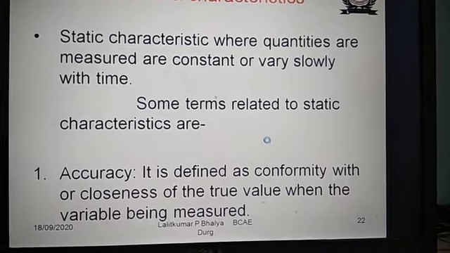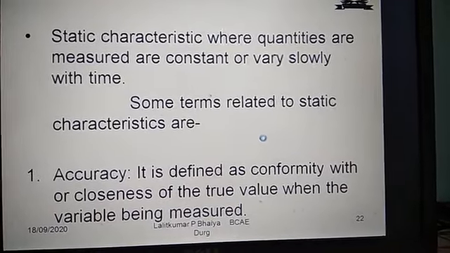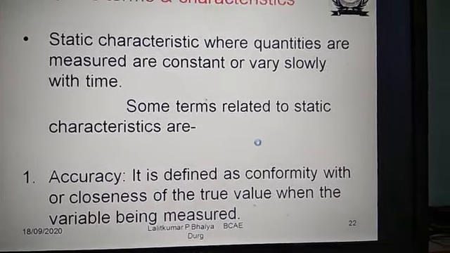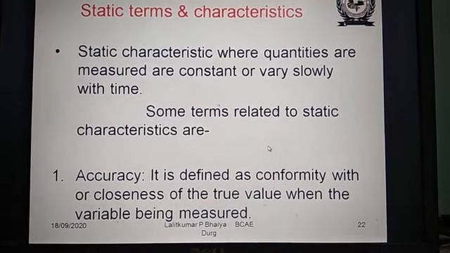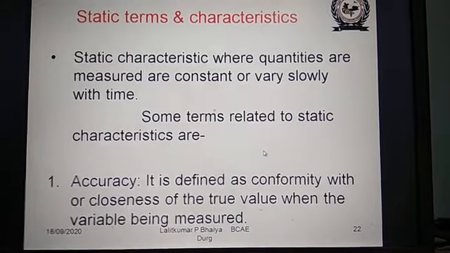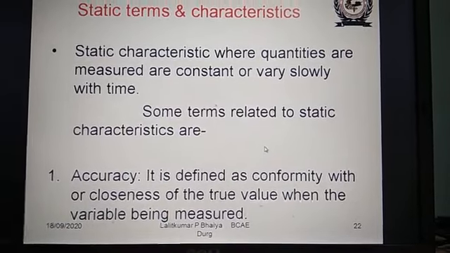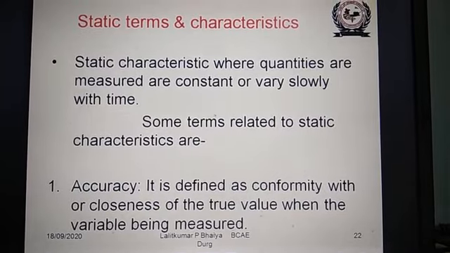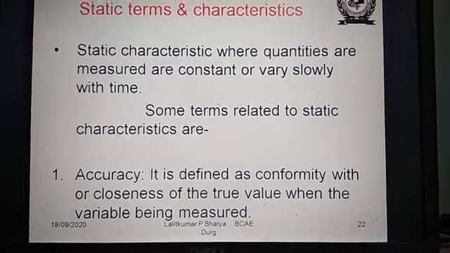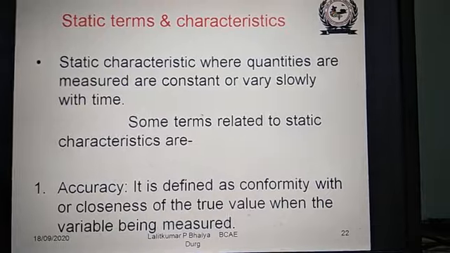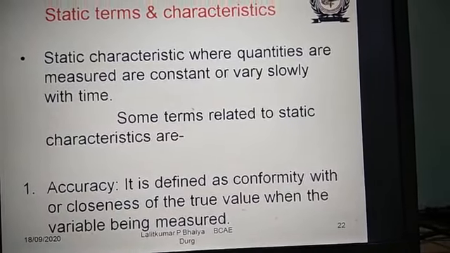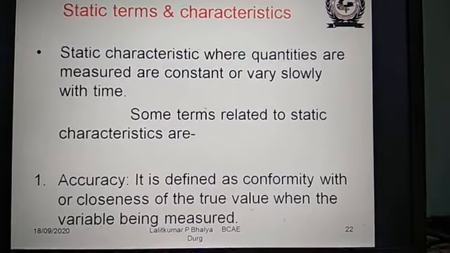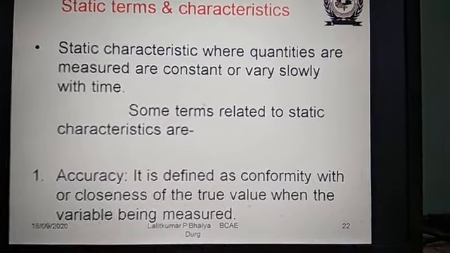For example, accuracy is one of the important factors in an instrumentation system. Accuracy is defined as conformity with or closeness to the true value of the variable being measured. So what does accuracy stand for? We can say that this system has produced 99% accuracy or 95% accuracy.